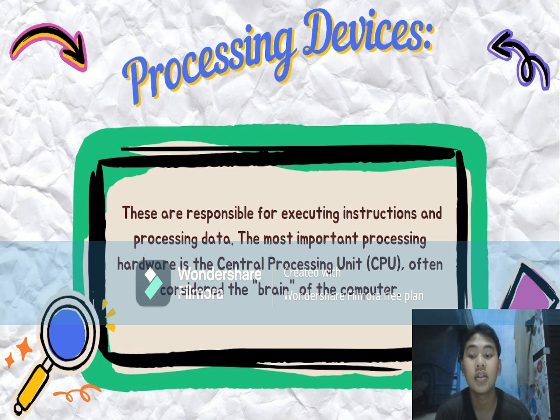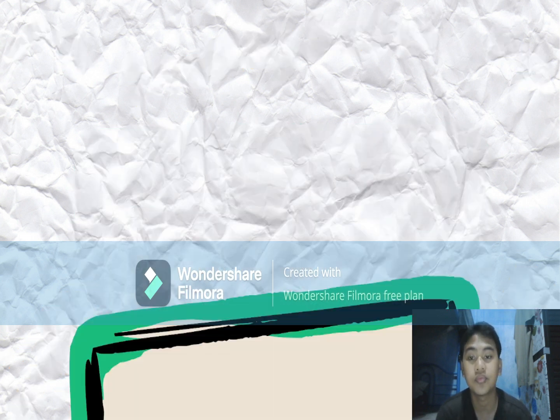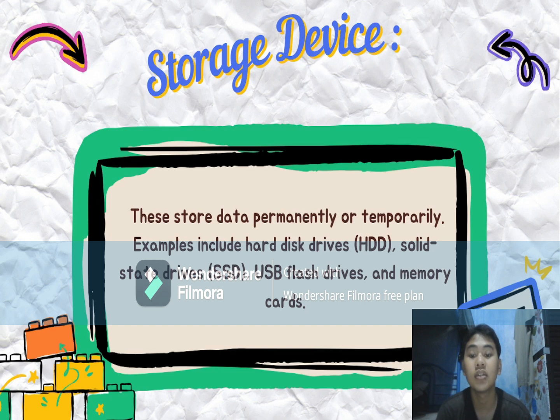Processing device. These are responsible for executing instructions and processing data. The most important processing hardware is the central processing unit, or we say CPU, often considered the brain of the computer. Storage device. They store data permanently or temporarily. Examples include hard disk drive, or we say HDD, solid state drive, or say SSD, USB flash drive, and memory card.